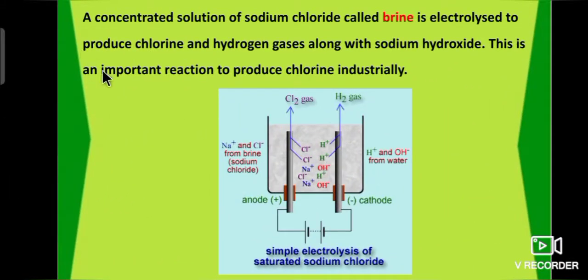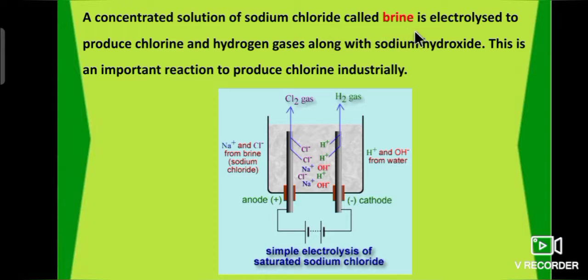Let's see the second example. A concentrated solution of sodium chloride called brine is electrolyzed to produce chlorine and hydrogen gases along with sodium hydroxide. This is an important reaction to produce chlorine industrially. Concentrated solution of sodium chloride is called brine solution.